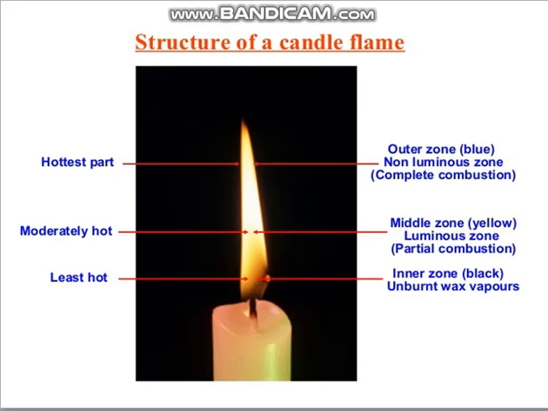This zone lies at the bottom of the flame, and the color is blue. Blue means complete combustion. So here complete combustion takes place because the lower part is in contact with the atmosphere. Plenty of air is there at the base, and that's why we can observe the blue color.